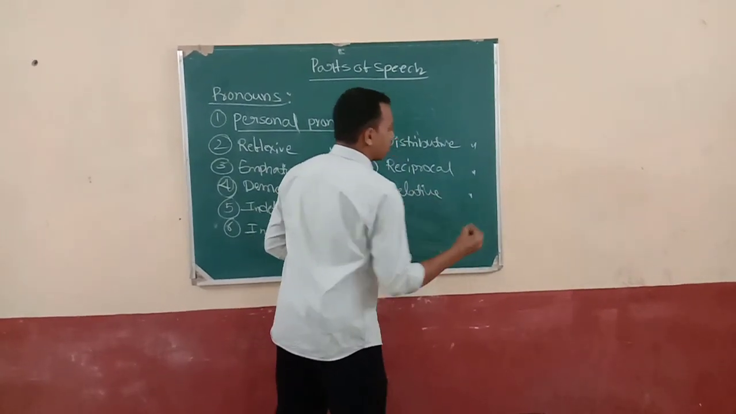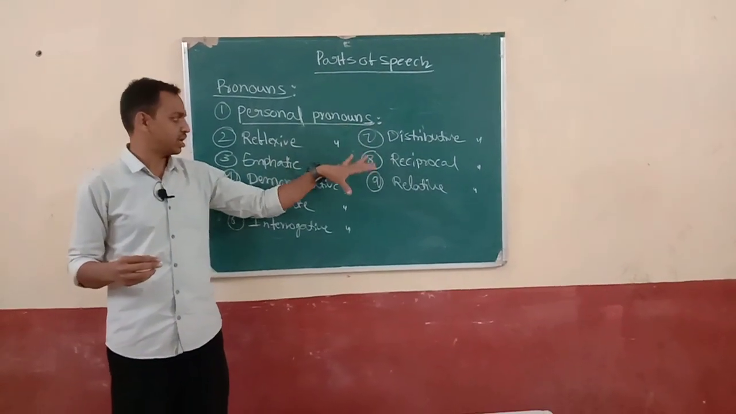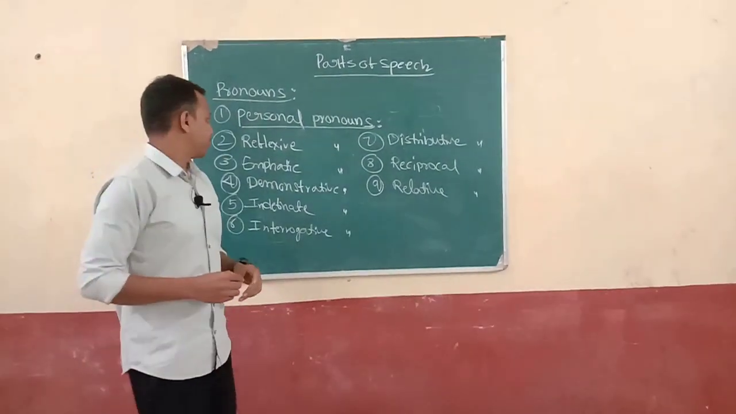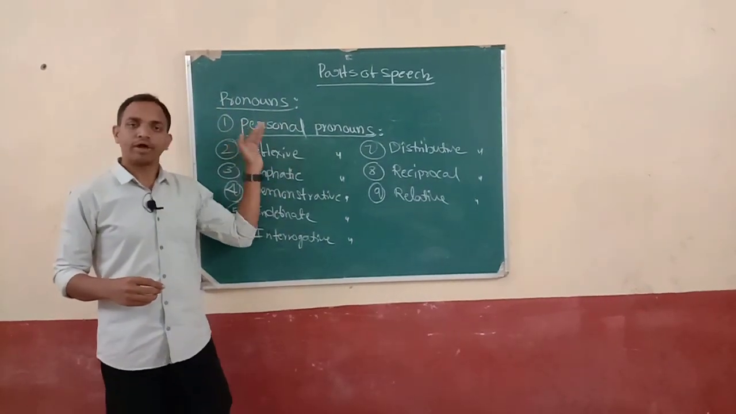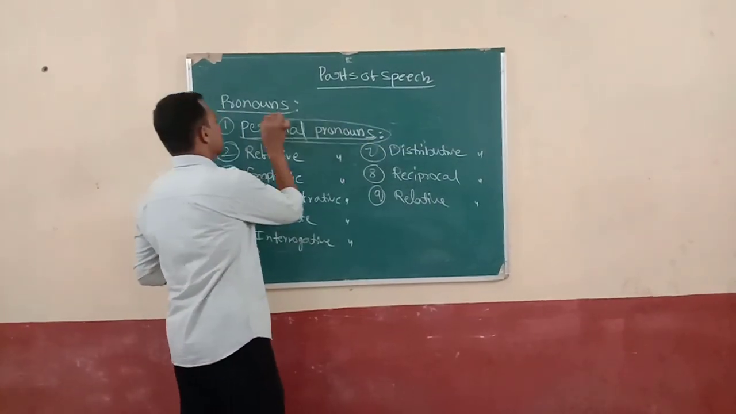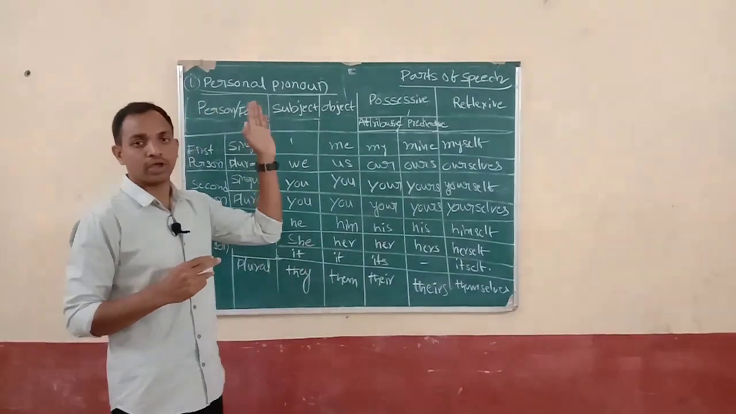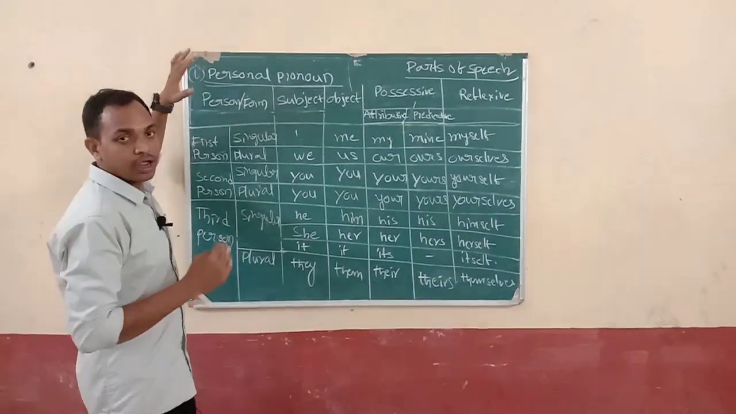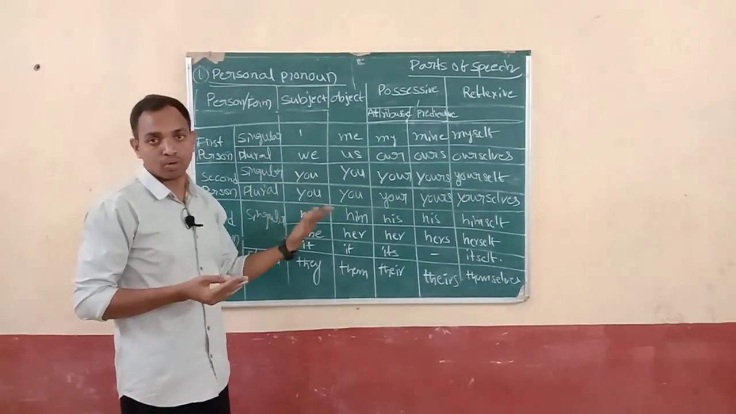Almost all 9 important pronouns I have mentioned here. So total important pronouns are 9 pronouns. Firstly, we have to discuss personal pronoun. Later, one by one, we will discuss various kinds of pronouns. We have many kinds of pronouns, and one among them is personal pronouns. In detail, we have to understand the personal pronoun. Then only we can learn properly.